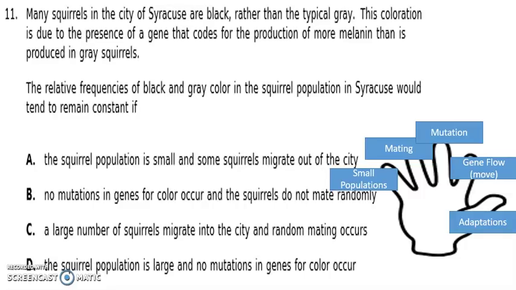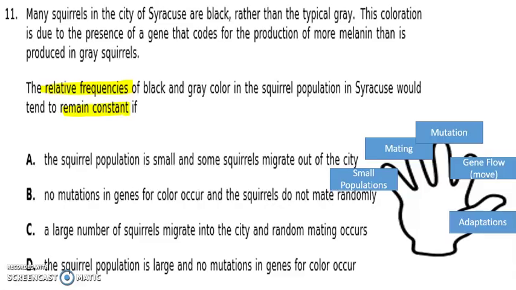Number 11. Many squirrels in the city of Syracuse are black rather than typical gray. This coloration is due to the presence of a gene that codes for the production of more melanin than is produced in gray squirrels. The relative frequencies of black and gray color in the squirrel population in Syracuse would tend to remain constant if what?